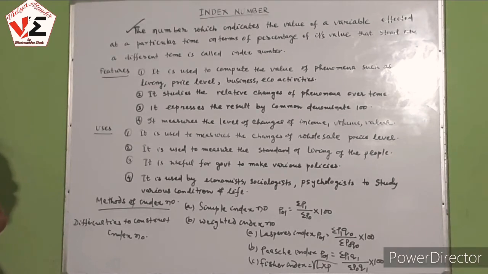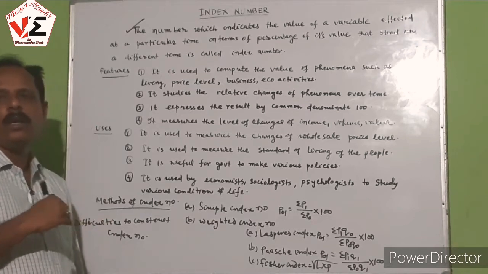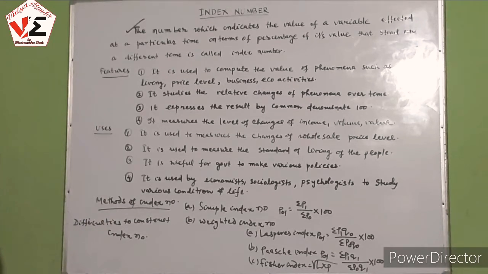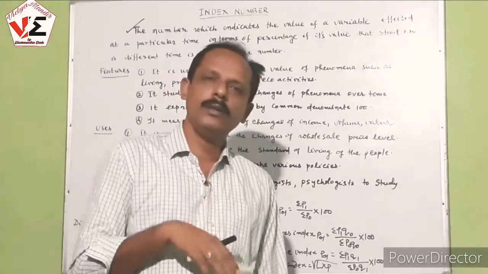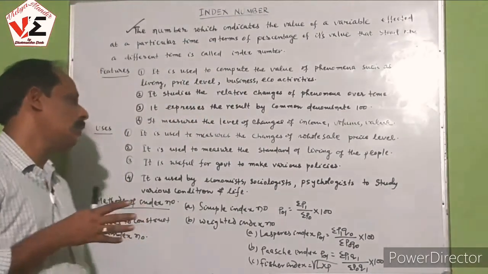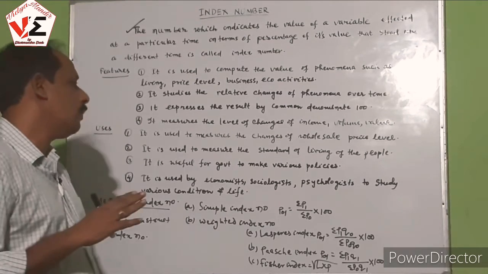Now we see the uses of index number. It is used to measure the changes of the wholesale price level, because the wholesale price level is available easily in both the base period as well as the current period. The retail price level is difficult to find out. It is used to measure the standard of living of the people. Up to what extent the standard of living is improving or degrading, we can measure in terms of index number. It is useful for the government to make various policies.